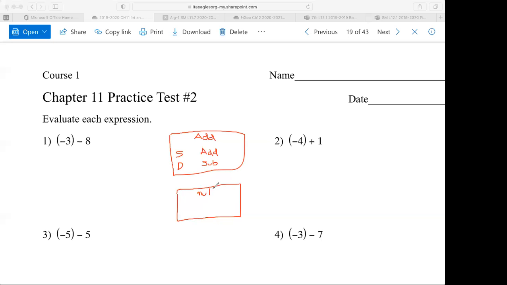Looks basically the same. I'm just going to put the word multiply. Same rule for division. And once again, we're either going to have same signs or we're going to have different signs. If the signs are the same, the answer is positive. If the signs are different, a positive and a negative or a negative and a positive, then the answer is negative.